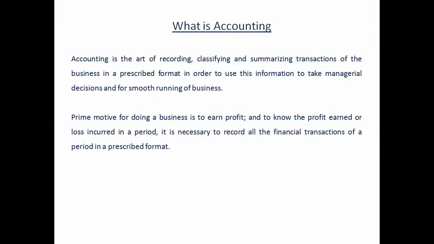So first of all, we'll start with what is accounting. Accounting is the art of recording, classifying and summarizing transactions of the business in a prescribed format in order to use this information to take managerial decisions and for smooth running of business. Basically, the prime motive for doing any business is to earn profit, and to ascertain whether you have earned a profit or there is some loss, it is necessary that you record all the financial transactions of a period in a prescribed format. So accounting is very important and it is an inevitable part of any business.